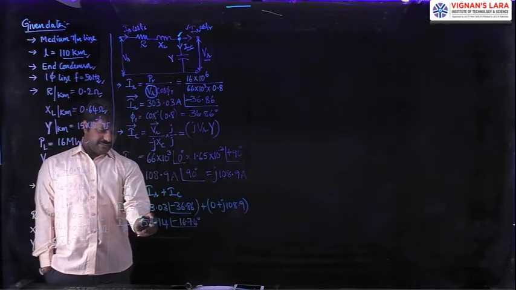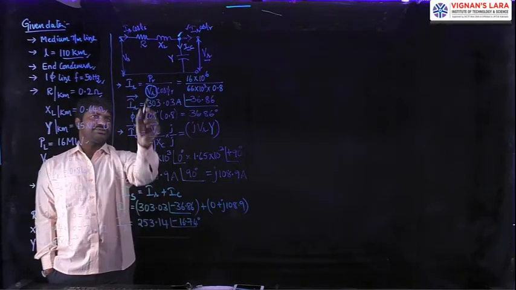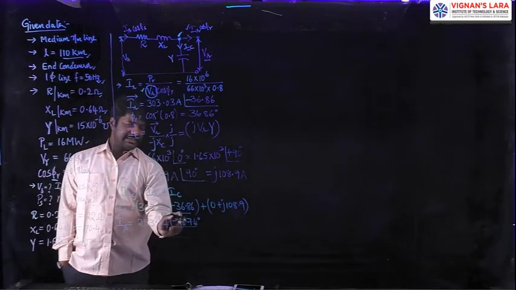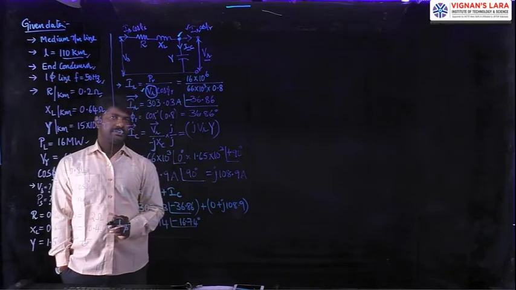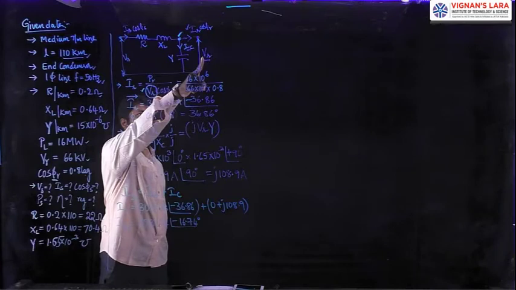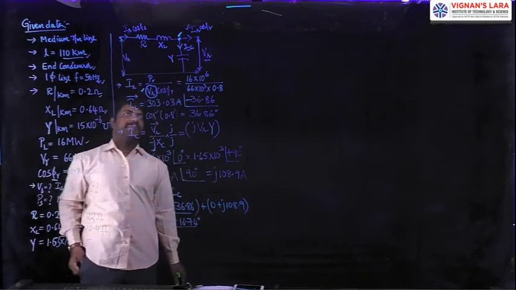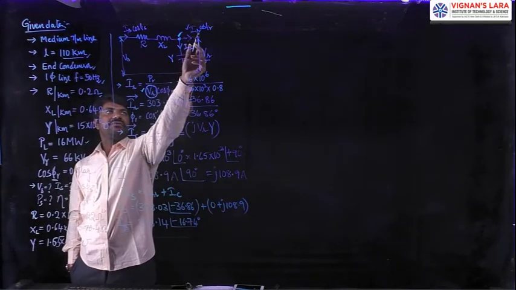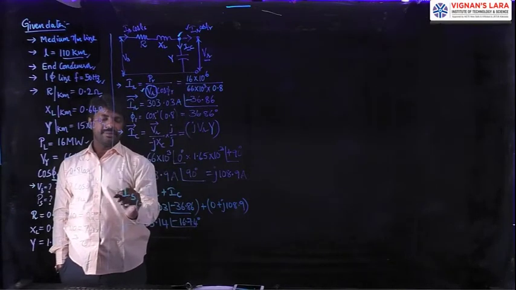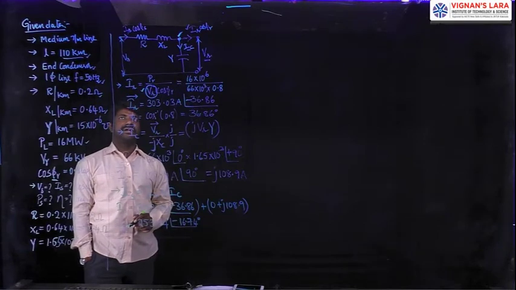Observing the calculations, if you do it in the calculator, you will get the sending end current as 253 amperes. The nature of that sending end current is a lagging current with reference to this VR; it lags by an angle of 16.74 degrees. Our calculations started at the receiving end side and slowly we are moving towards the sending end side, towards the left. We calculated IR in our first step, IC in the second step, and in the third step KCL is applied. Applying KCL, we got the magnitude of IS.